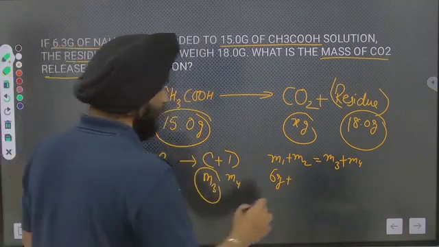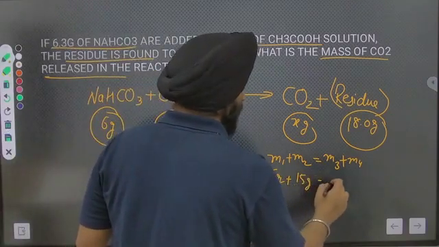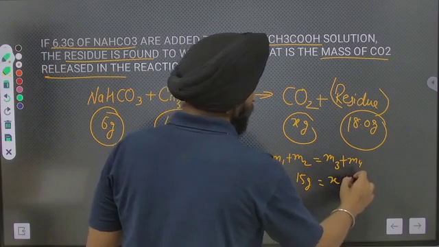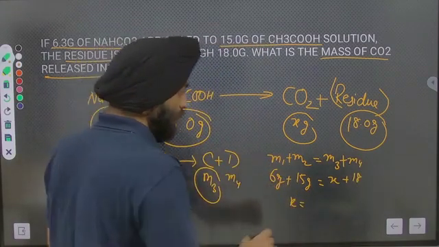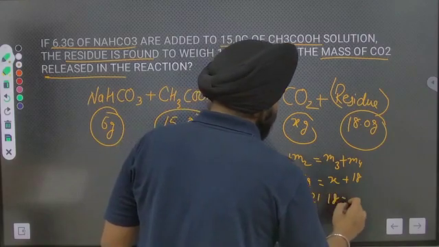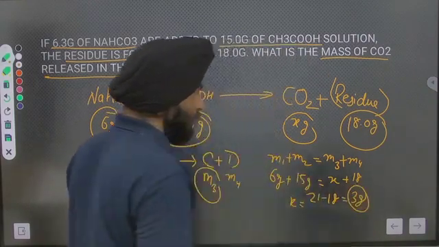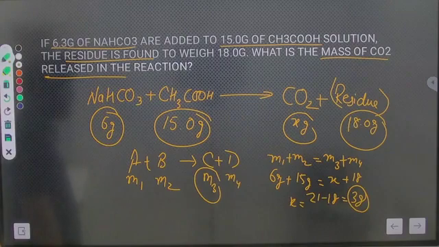M2 is given here, 15 gram. M3 is x, M4 is 18. So x will be 6 plus 15, 21, 21 minus 18, that will be 3 gram. So the answer will be 3 gram. Is it clear now? So in this way you can make sure.